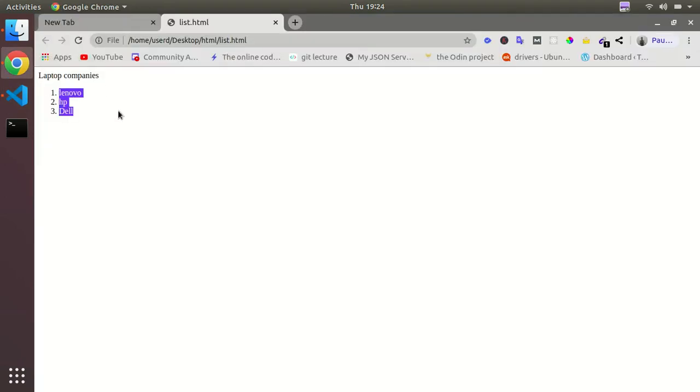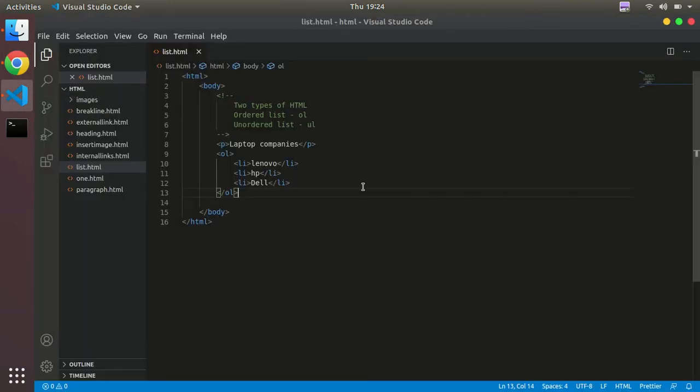This is the ordered list, and here we can see that it has numbering 1 2 3 in sequence. This is because it is an ordered list.